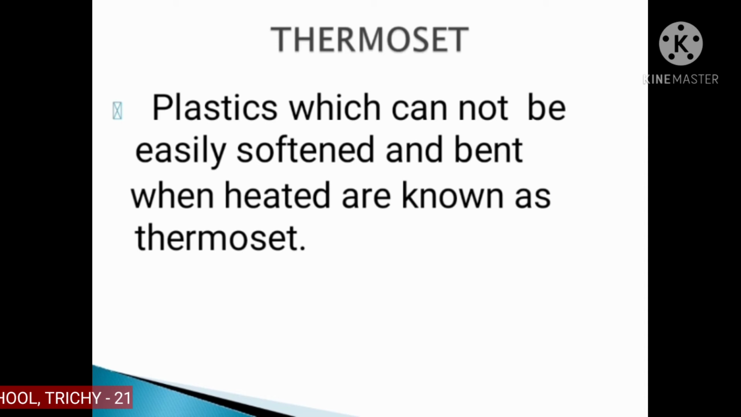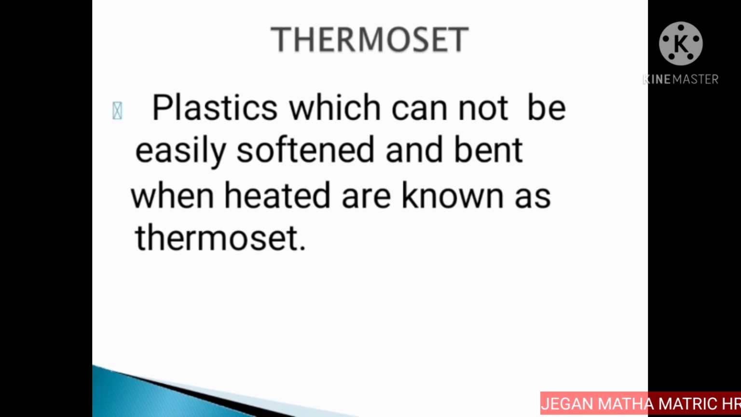The next type is thermoset. There are some plastics which, once they are molded, cannot be softened through heating them. These are called thermosetting plastics. So what are thermosetting plastics? Plastics which cannot be easily softened and bent when heated are known as thermoset. Bakelite and melamine are some examples of thermosetting plastics.